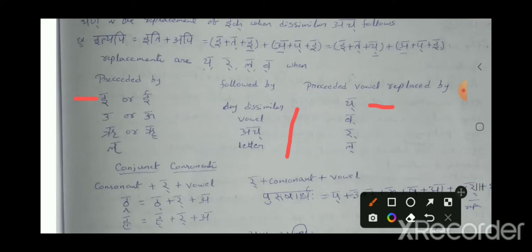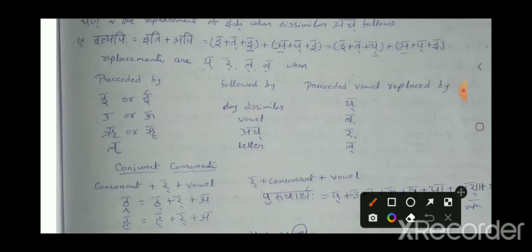The second case: if U or U is followed by a dissimilar ach, then vakara is the replacement. Third: if R or R is followed by a dissimilar ach, then the replacement is repa. Fourth: if L is followed by a dissimilar ach, then lakara is the replacement. So these are the 4 cases of Yann Sandhi. Now we'll discuss them case by case, with examples.